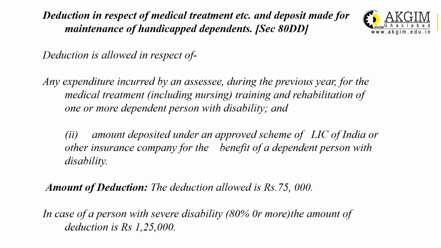In case of person having severe disability, that means 80% or more, the amount of deduction will be 1,25,000. But you have to submit the certificate from the medical officer from the specified hospitals. The certificate is for showing the disability, the percentage of disability, whether severe or not.